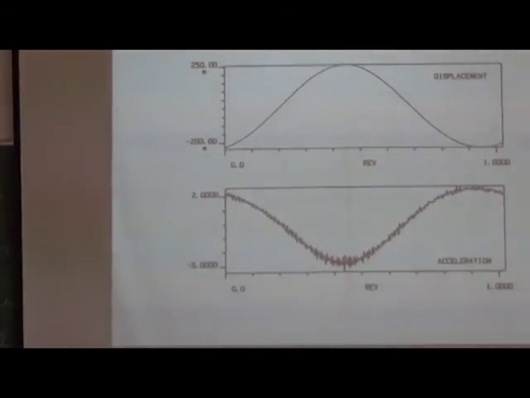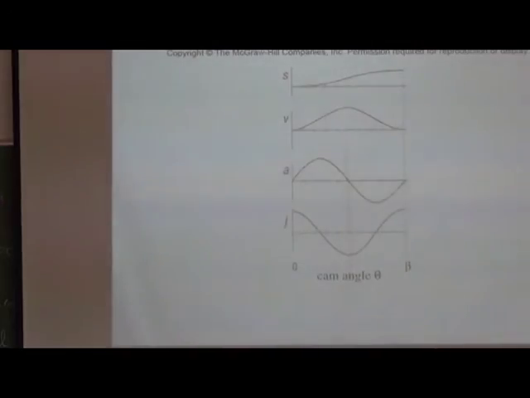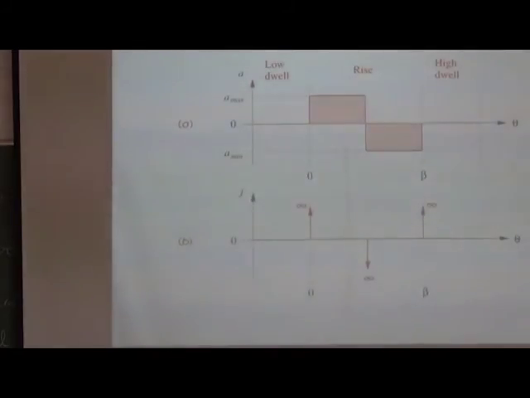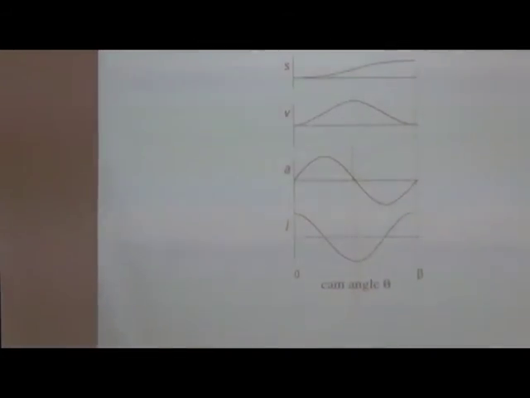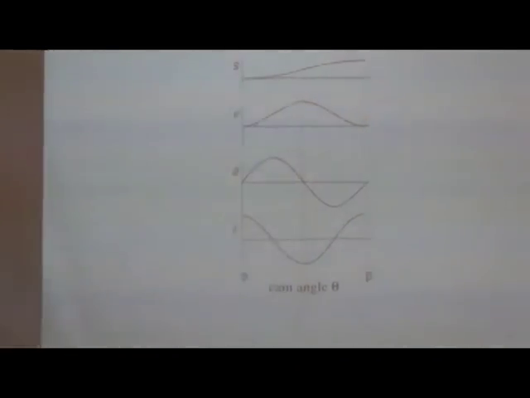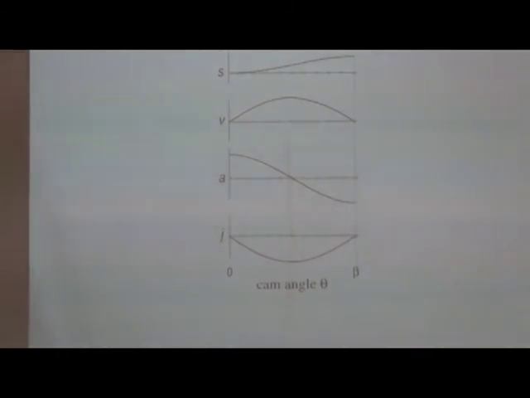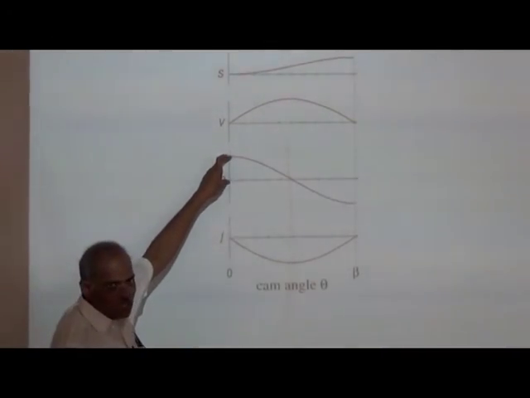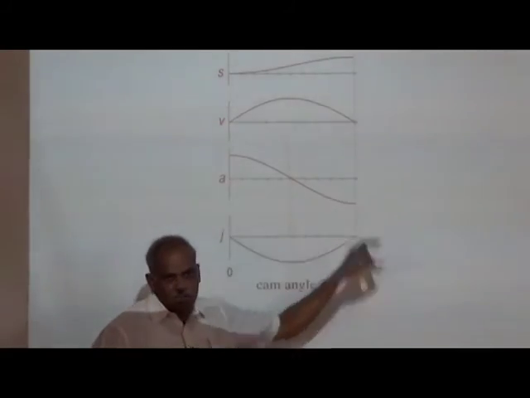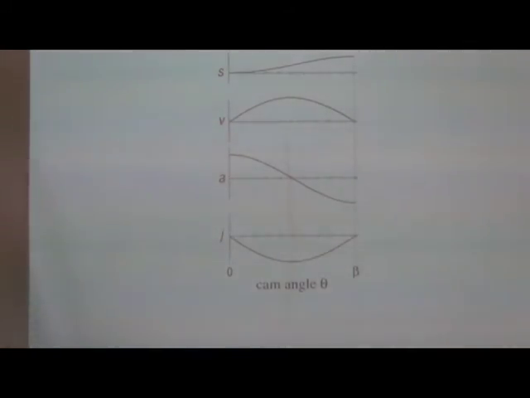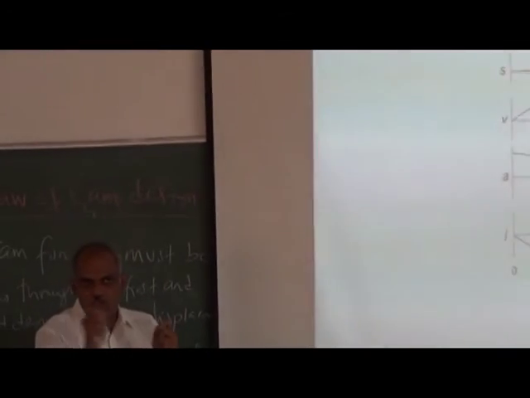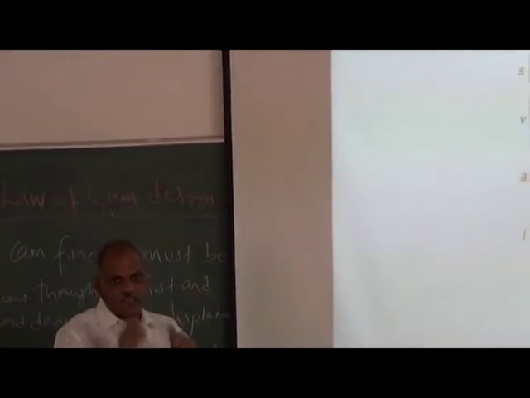If the entire 360 degrees is like this, it's not a problem. But if there is a dwell involved, what will happen is this. You can see that even with the sinusoidal function, the acceleration is not zero at the starting and the end of the period. During the dwell, it is supposed to be static. So that will introduce a brief break in the function.